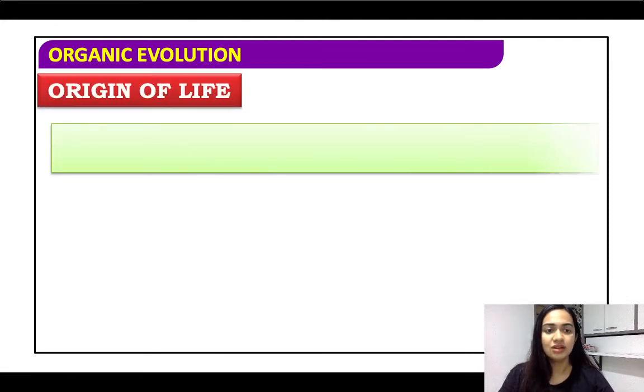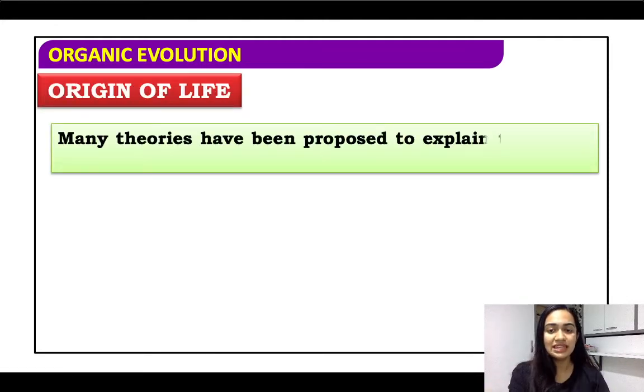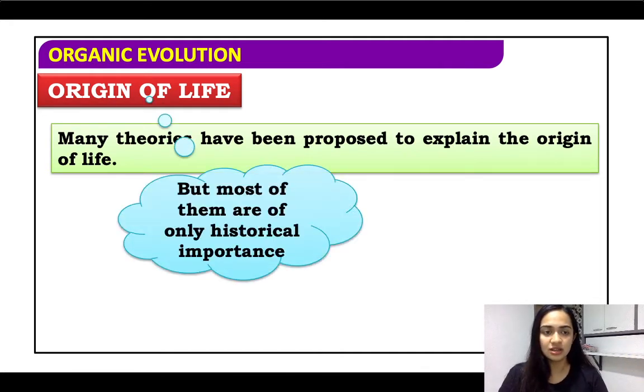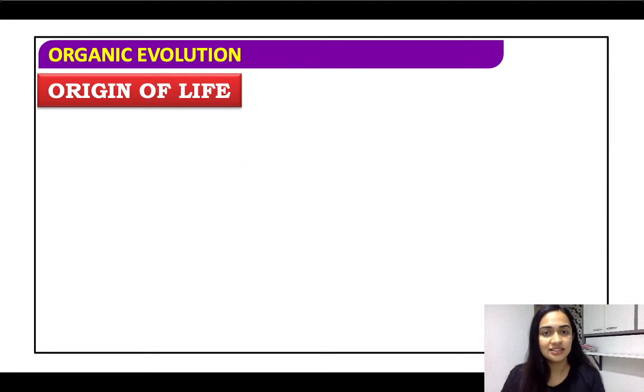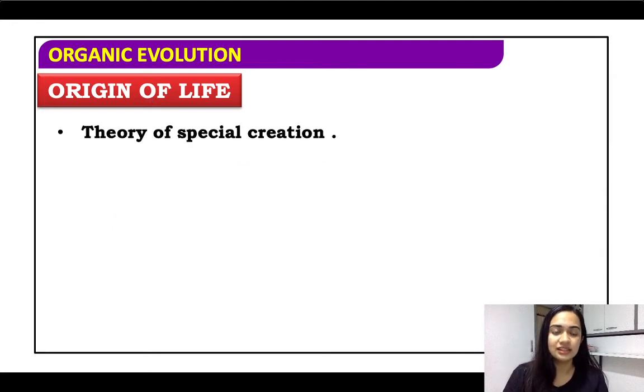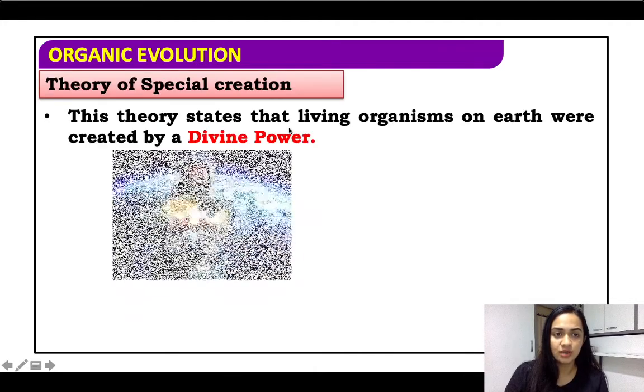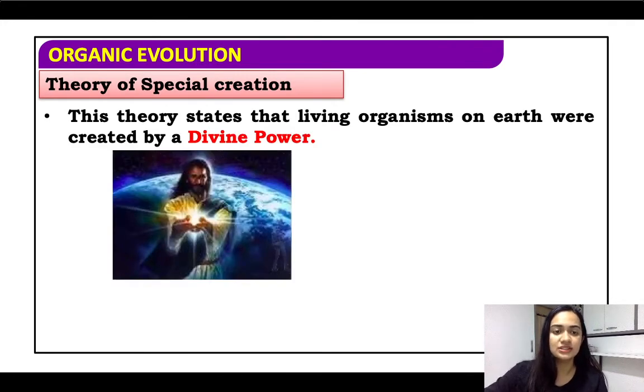Okay. Now, coming to the origin of life, there are many theories that have been proposed, and we will be looking at some of them. But as I told you, they are all of historic importance. Now, coming to the theory of special creation. These are the different theories we are going to be talking about, and let us start with the theory of special creation.